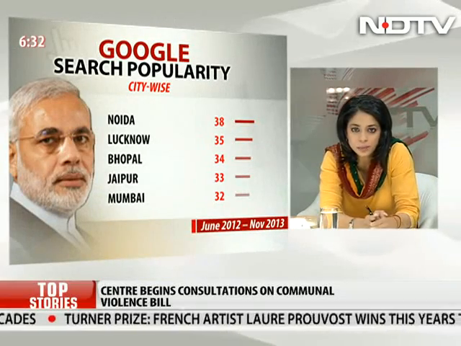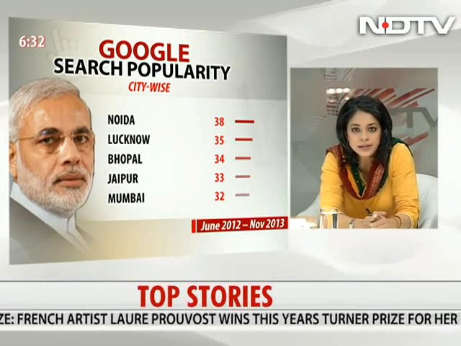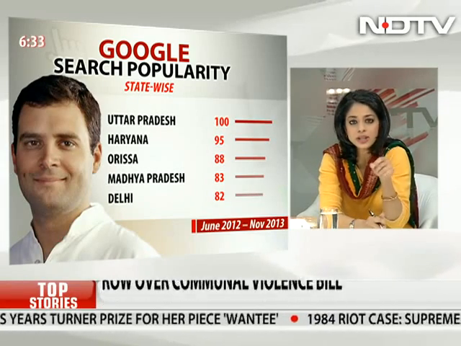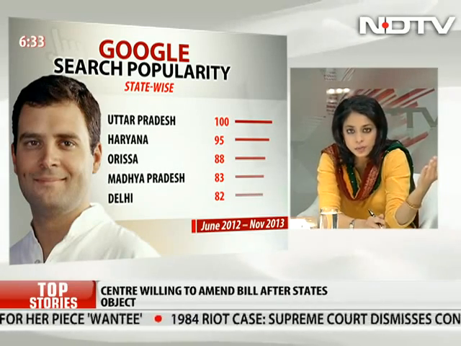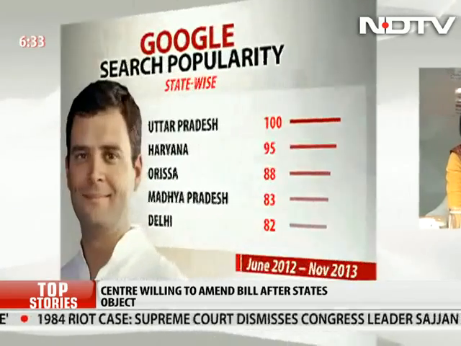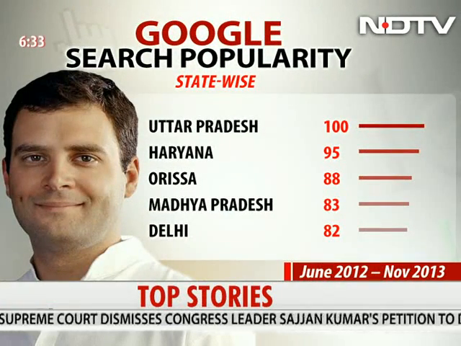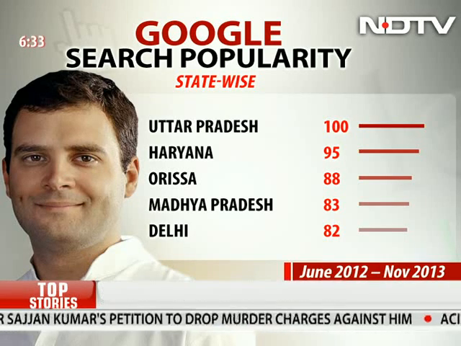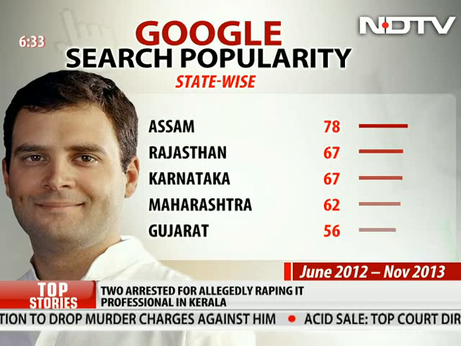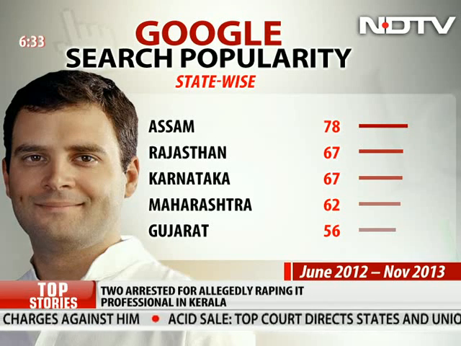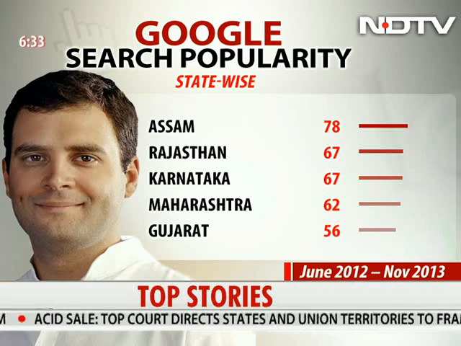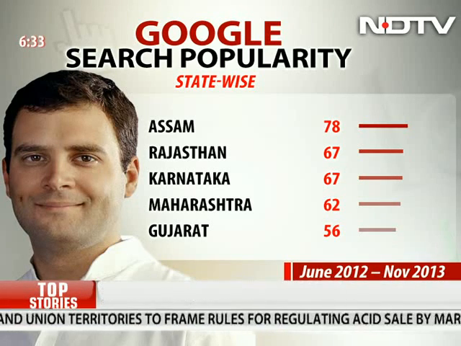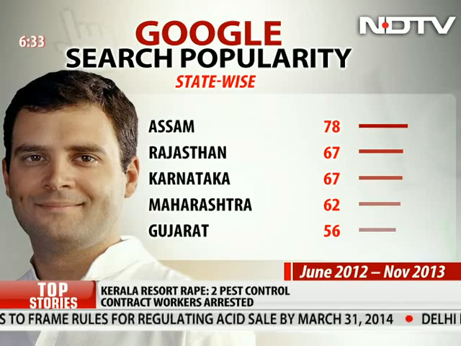The state-wise projection for Rahul Gandhi shows that the maximum search traffic he's getting is surprisingly from Uttar Pradesh. Uttar Pradesh, Haryana, Orissa, Madhya Pradesh and Delhi are all getting heavy traffic vis-a-vis Rahul Gandhi. Let's look at the other states that he's also getting traffic from: Assam, Rajasthan, Karnataka, Maharashtra and Gujarat. Remember, the key thing to look at in this graphic on your screens right now is that all the search traffic for Rahul Gandhi is actually way above the 50 mark.